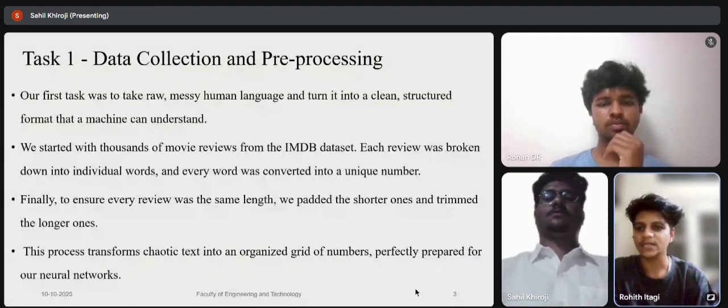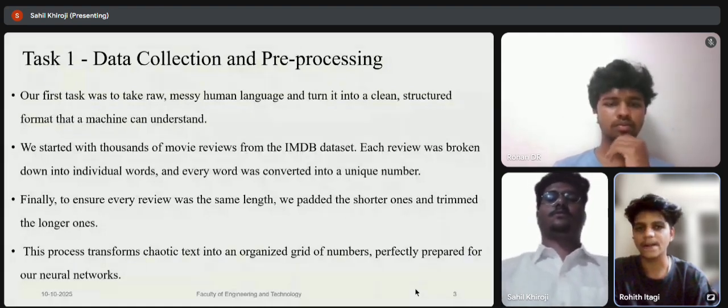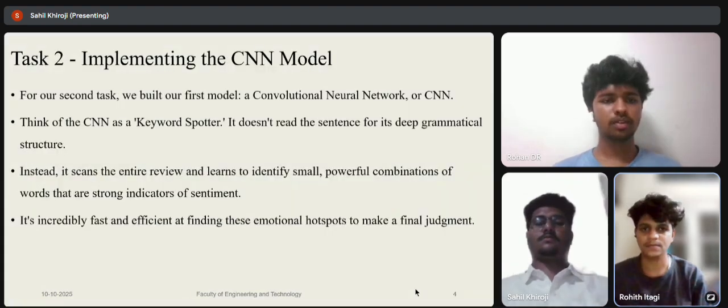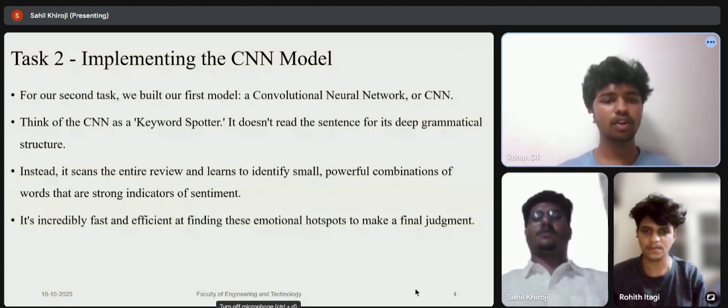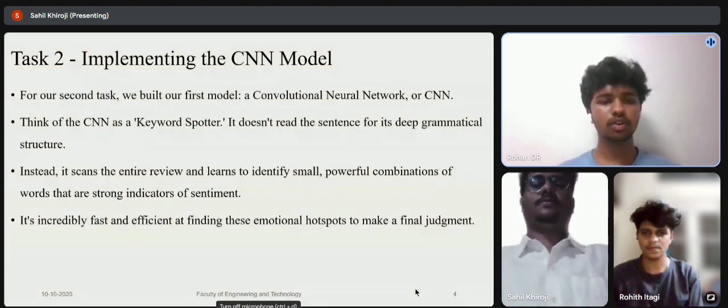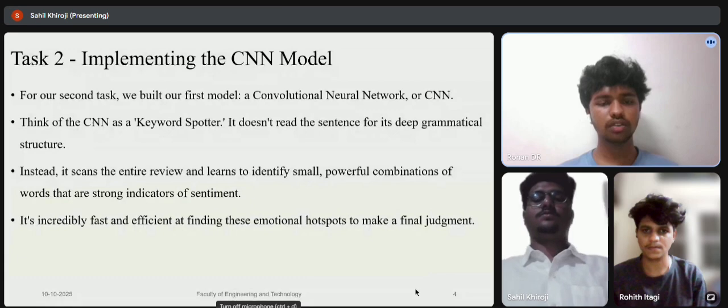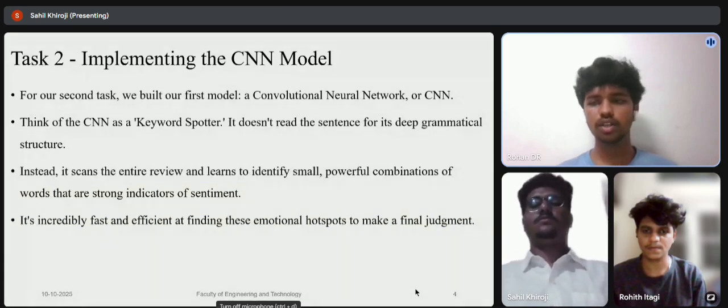The next slide is explained by my teammate Rohan DR. So thank you, Rohit. I'm Rohan DR. This is task 2, implementation of the CNN model. For our second task, we built our first model, a convolutional neural network or CNN.